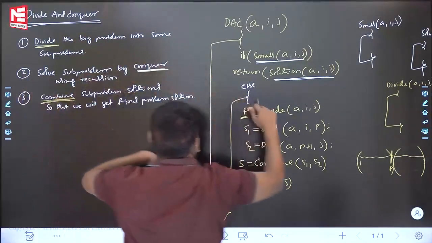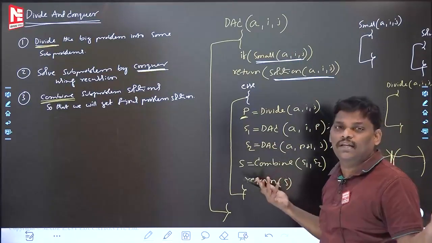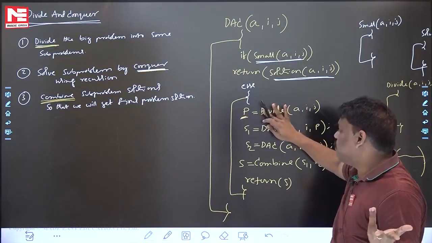But when you write the algorithm, you have to write everything. So the if part and the else part, both I wrote. The else part is majorly important. Please be careful.